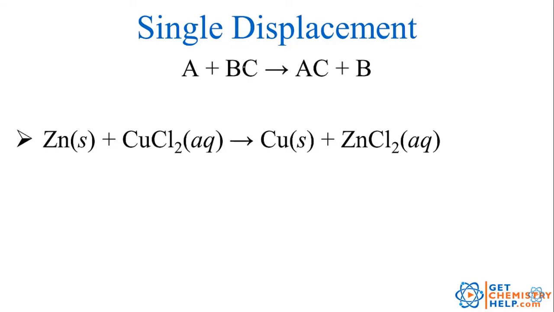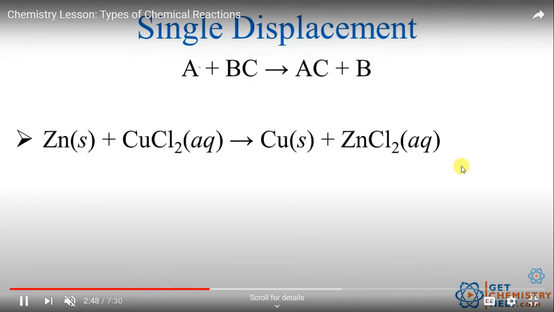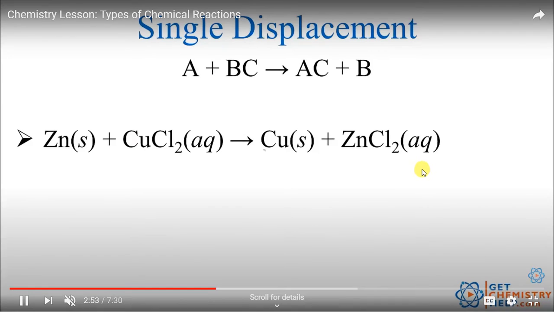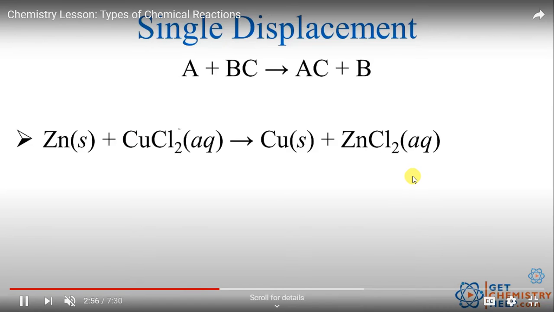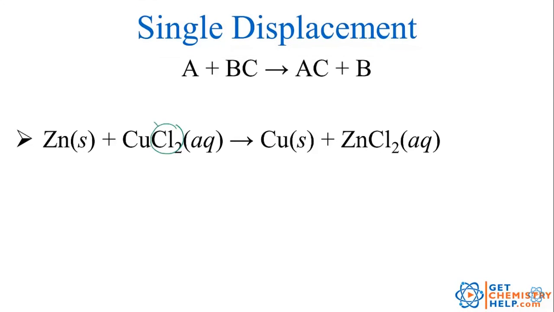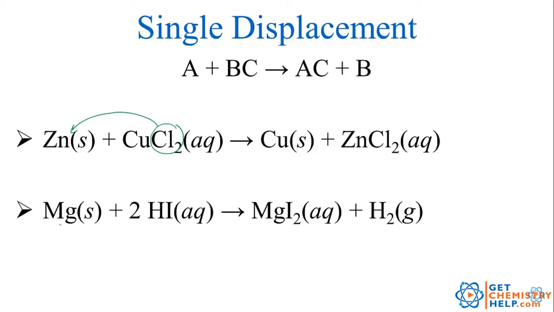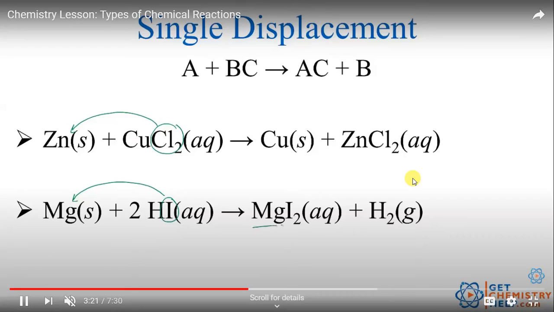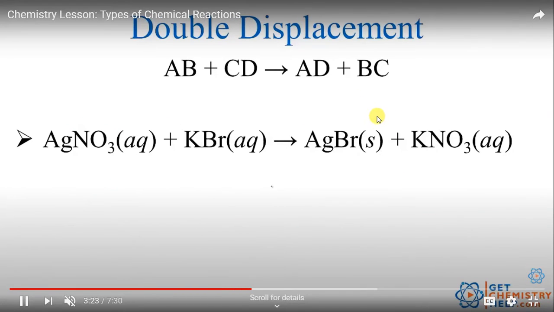Now next is single displacement. So here you can see zinc is combining with copper chloride, and here you can see that zinc is combined with chlorine and copper has been separated. So this is zinc plus this chlorine combines with zinc, that is A plus BC will give you AC plus B. Now next example, magnesium is reacting with hydrogen iodide and giving magnesium iodide and hydrogen. So this is the example of single displacement reaction. A plus BC gives AC plus B.